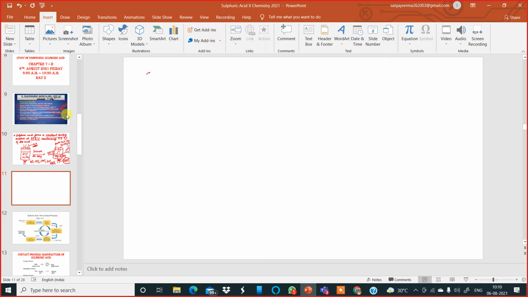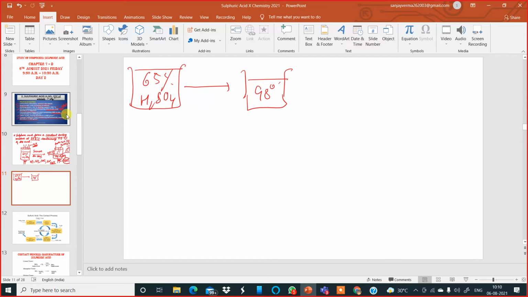Say you have 65% sulfuric acid in a container. This 65% sulfuric acid can be made 98% sulfuric acid by boiling. It is possible by boiling.